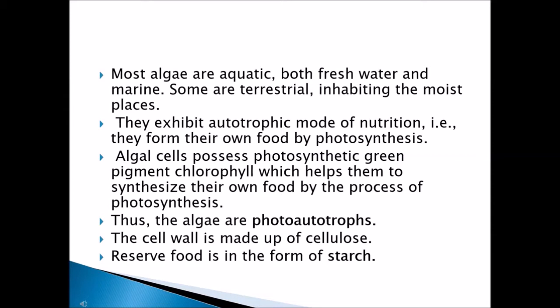Photo means sunlight. With the help of sunlight, they produce their own food. The cell wall of the algae is made up of cellulose, and the reserve food is stored as starch.